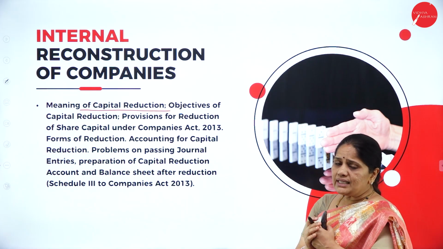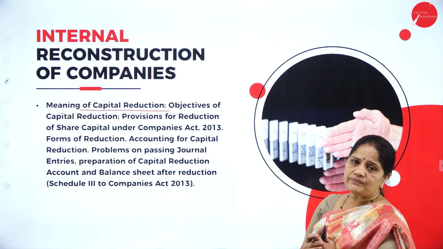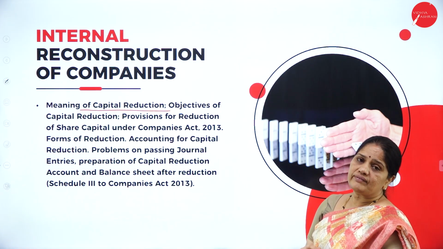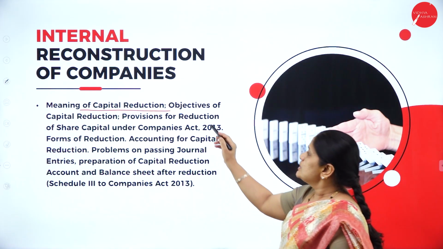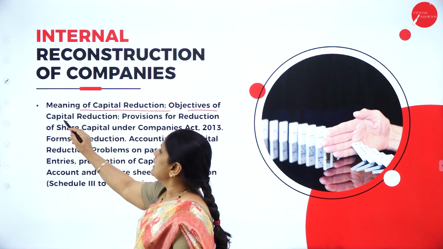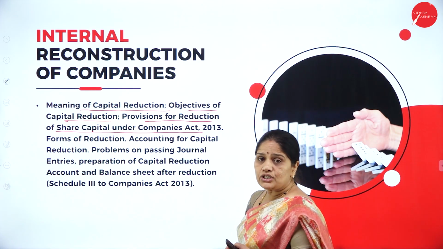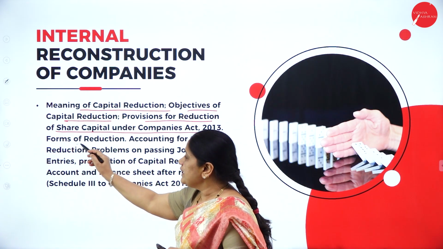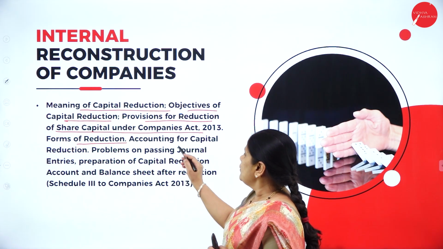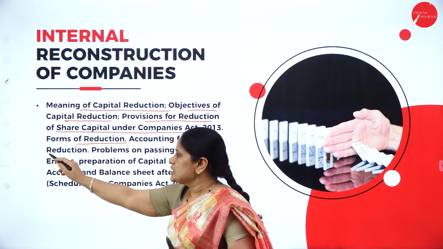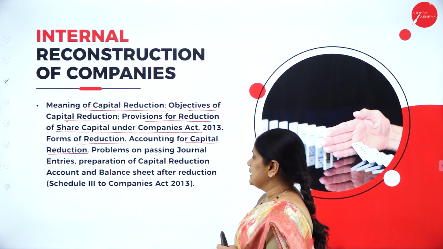What are the various methods or various ways in which we can reduce the capital of the company, and why do we need to have a capital reduction? What is the objective of capital reduction? Why do companies go in for capital reduction? What are the provisions for capital reduction under the Companies Act of 2013? What are the various forms of reduction? How do we reduce the capital? Accounting for capital reduction, that is, how do we account for capital reduction? All this we will be learning here.